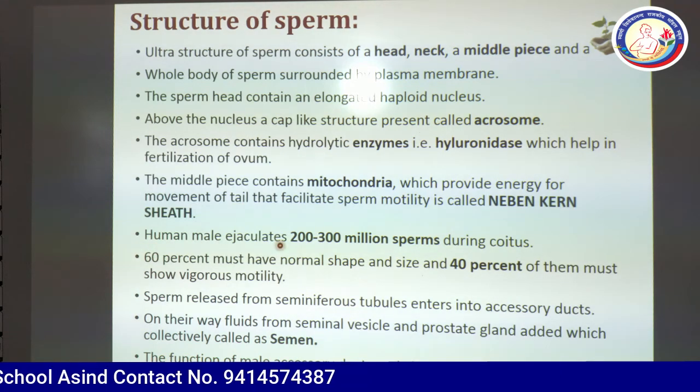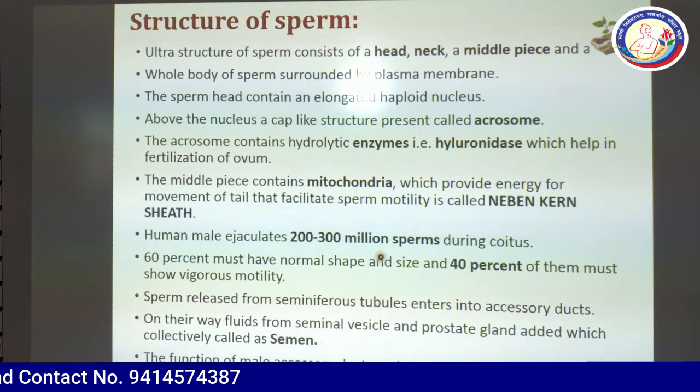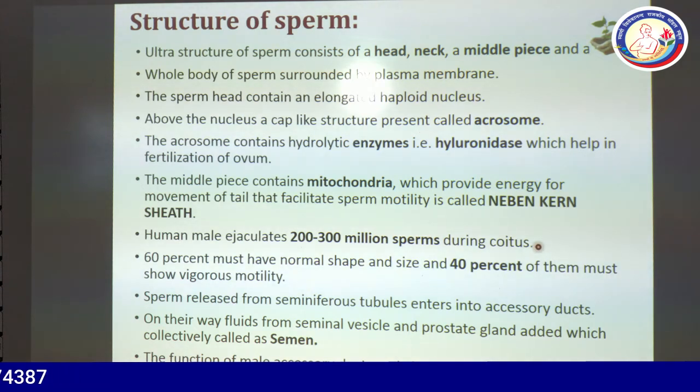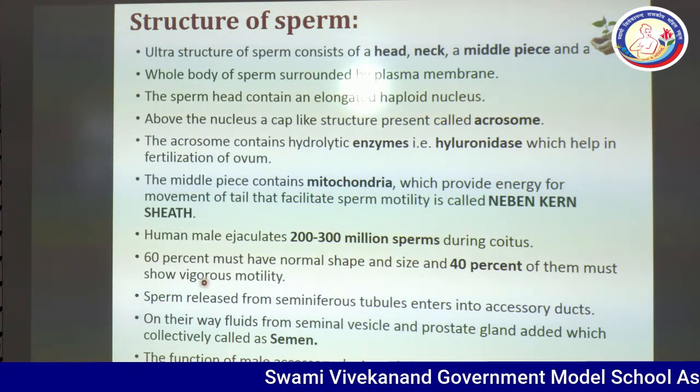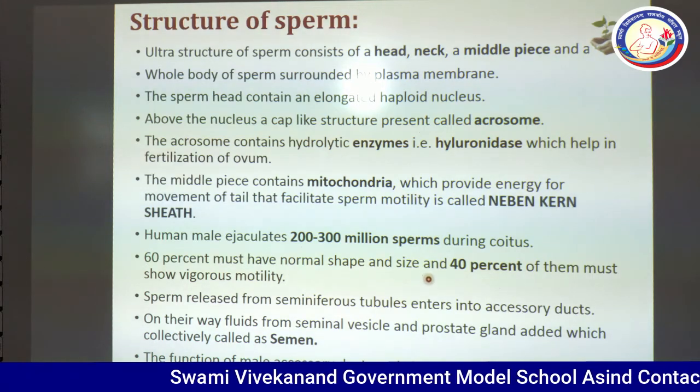A human male ejaculates 200 to 300 million sperms during coitus. At the time of the sexual act, 200 to 300 million sperms are released at a single time. 60% must have normal shape and size.